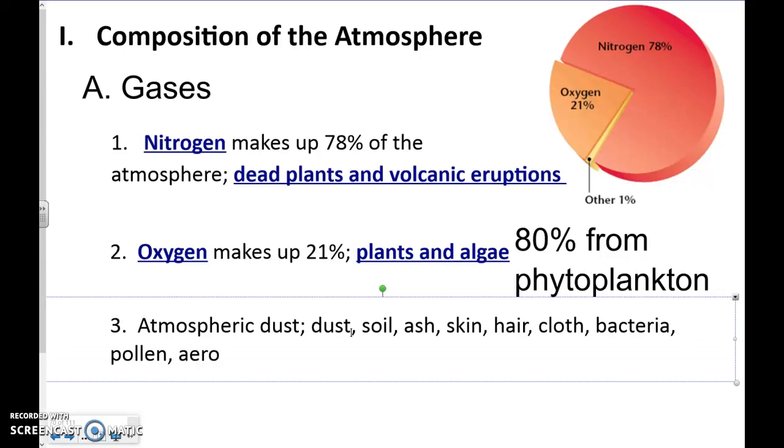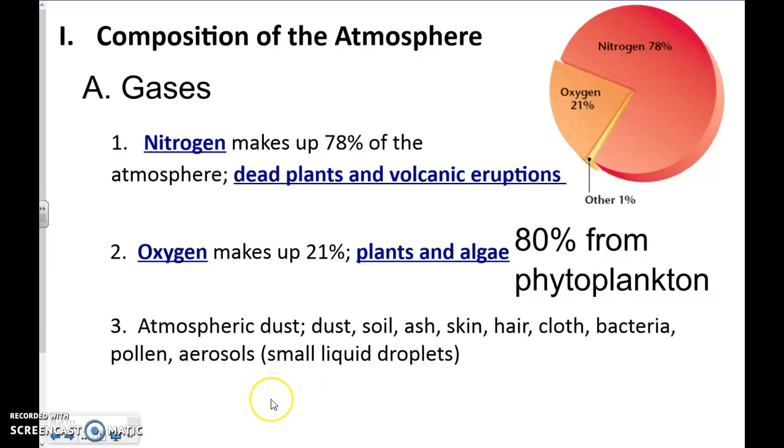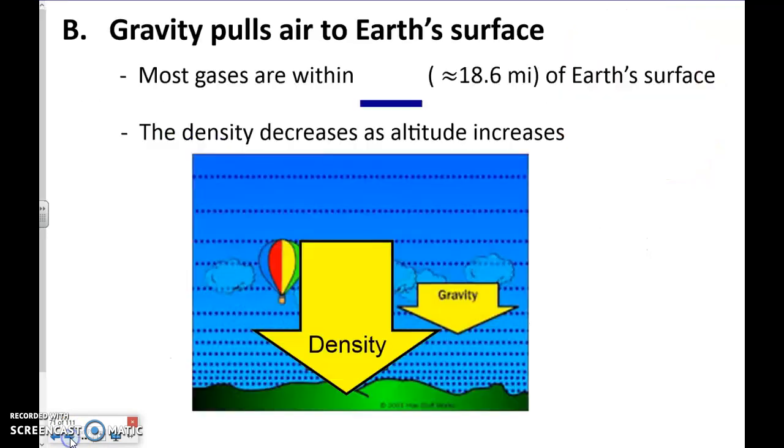And the word aerosol actually just refers to small liquid droplets, okay, that are light enough to float through air. So when you guys spray Febreze around, that's an aerosol. You can sort of see the droplets hanging out in the air. So that's what we talk about when we have aerosol. So that's the majority of our atmosphere. Okay, you've got the nitrogen, and you have the oxygen, and everything else makes up just that one small percent.